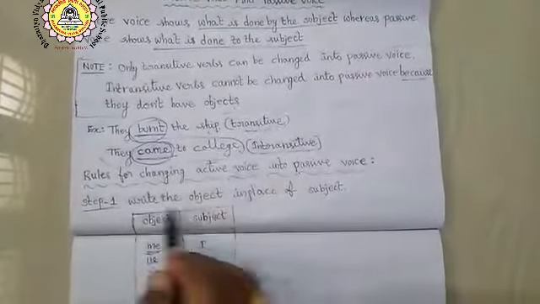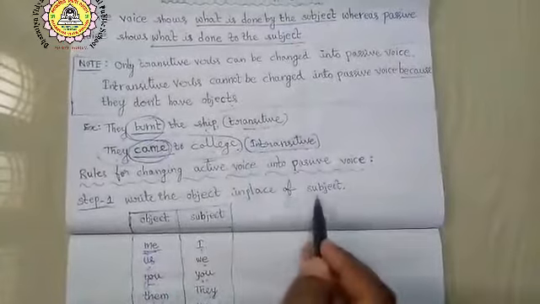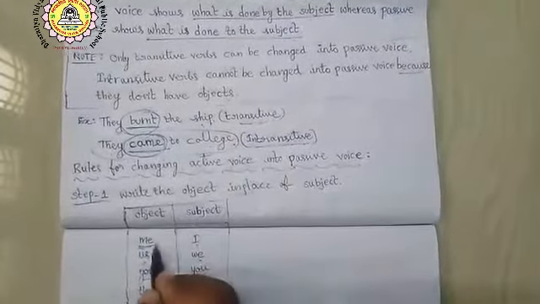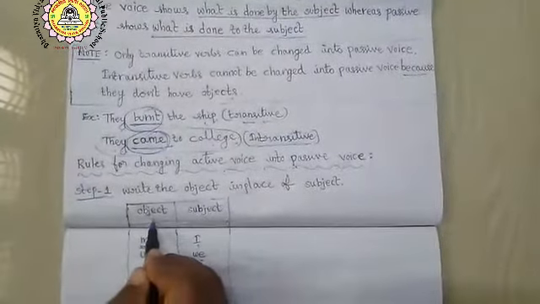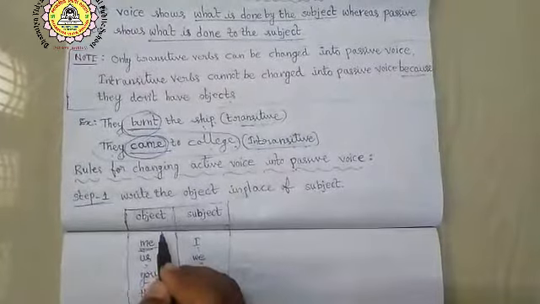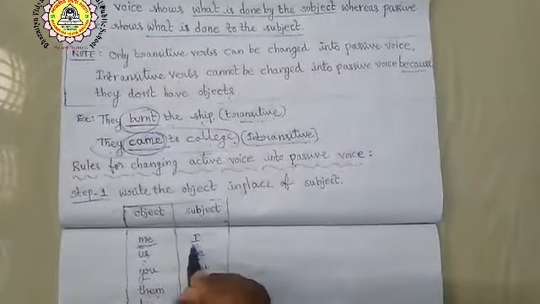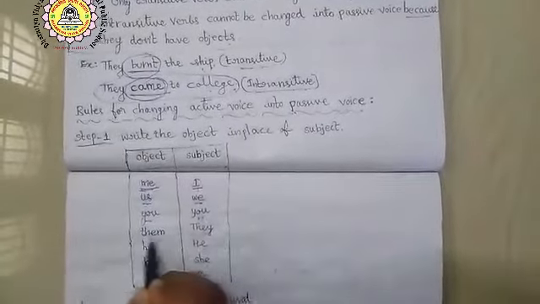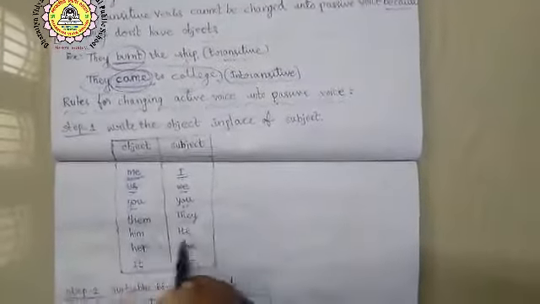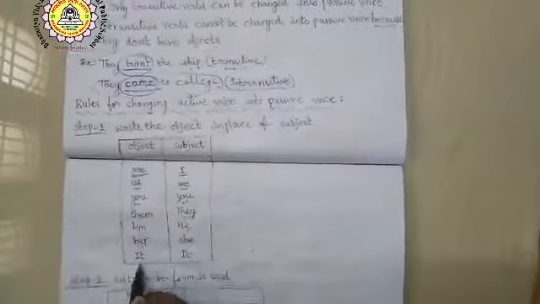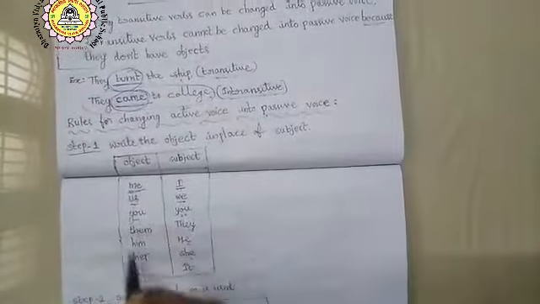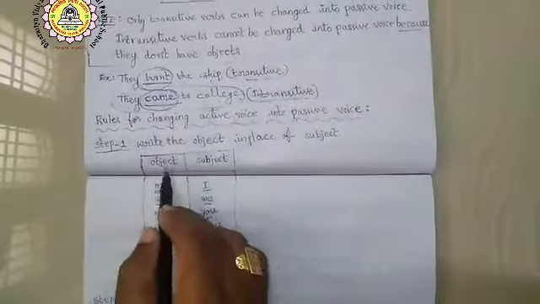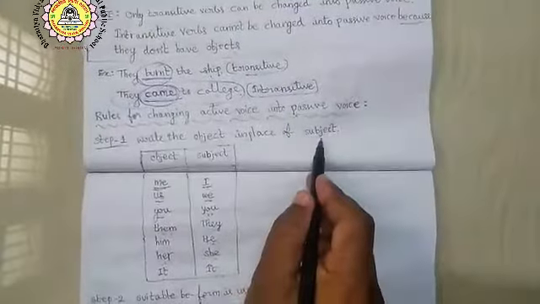Step 1. Write the object in place of the subject. If they have given me in the place of object, when we are transforming into passive voice, we have to write I. For us, we. You. Them, they. Him, he. Her, she. It. In this way, we have to write the object in place of the subject.